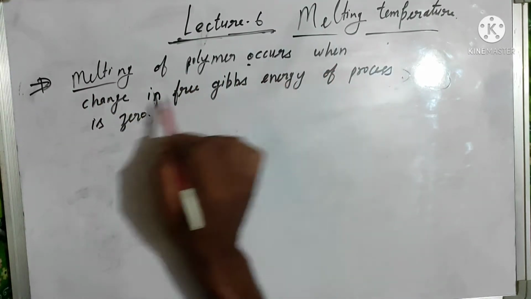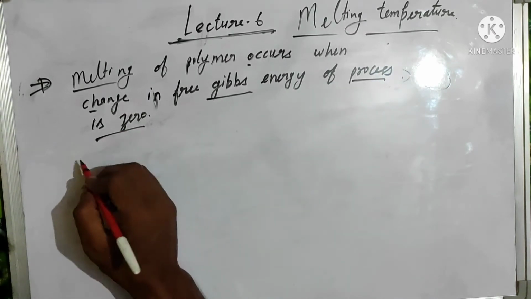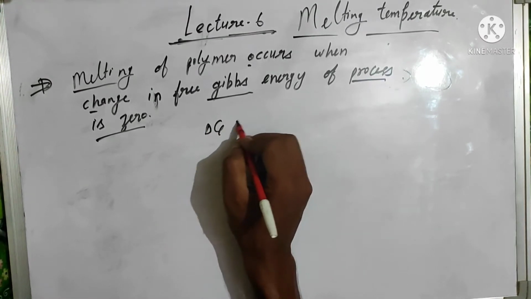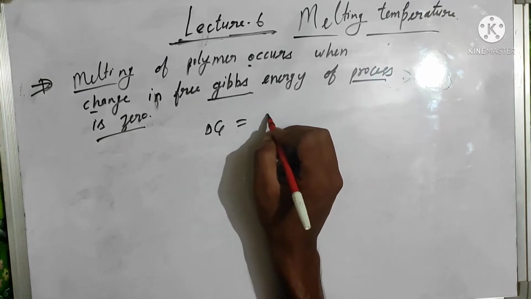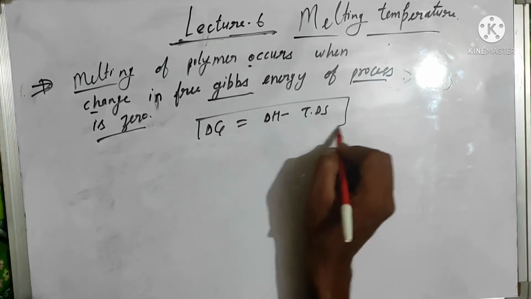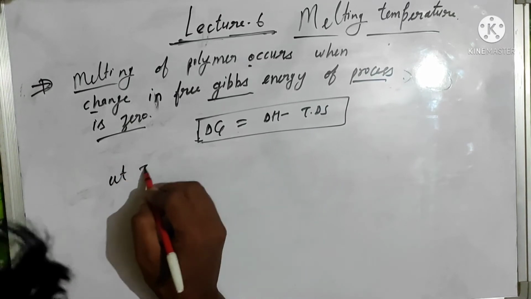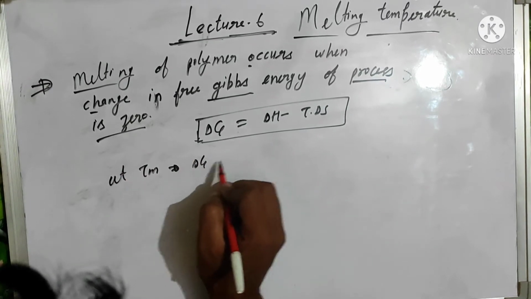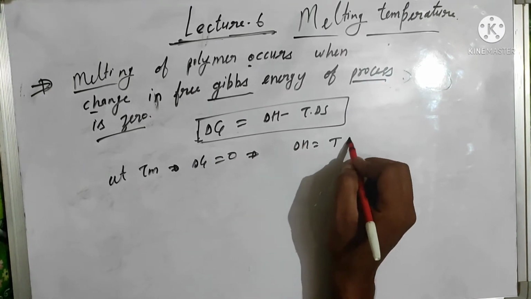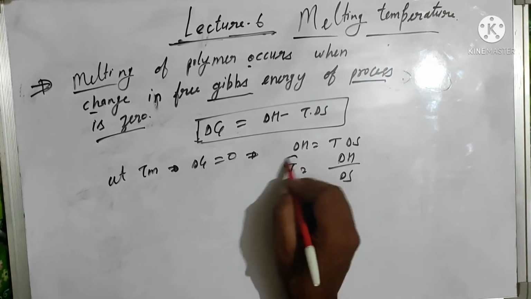Melting of the solid polymer occurs when the change in the Gibbs free energy of the process is zero. According to the Gibbs free energy concept, the change in the Gibbs free energy is delta G equals delta H minus T into delta S. Then at melting point, the change in the Gibbs energy is zero. So delta H is equal to T into delta S. So T is equal to delta H divided by delta S.